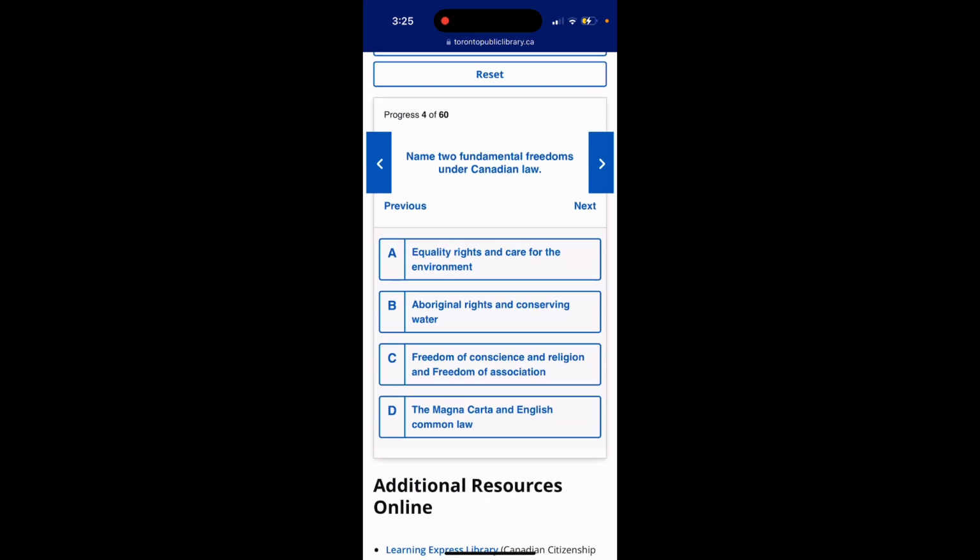Question 4. Name 2 fundamental freedoms under Canadian law. Option A, equality rights and care for the environment. Option B, Aboriginal rights and conservative voter. Option C, freedom of conscience and religion and freedom of association. Option D, the Magna Carta and the English Common Law. The answer is option C, freedom of conscience and religion and freedom of association.